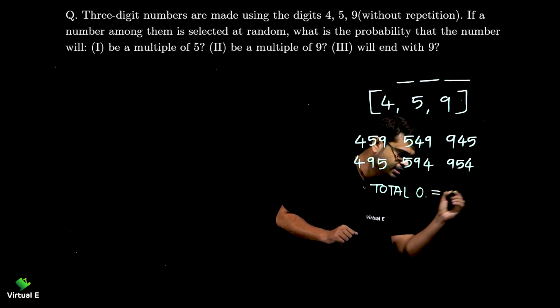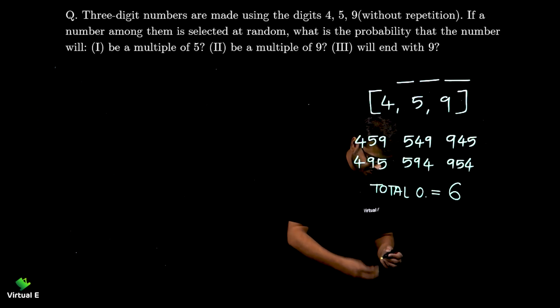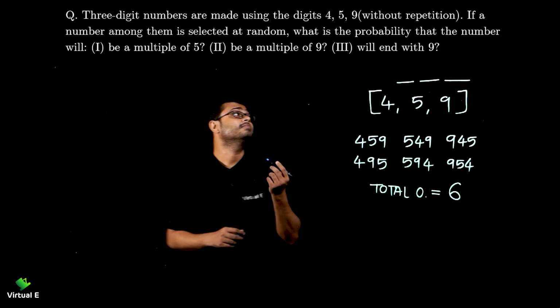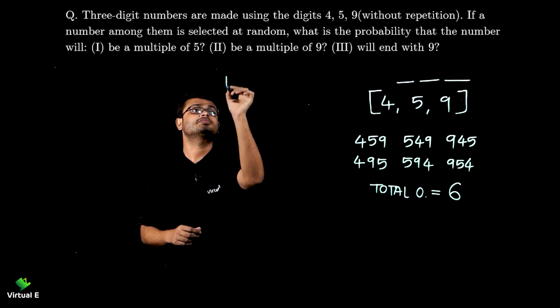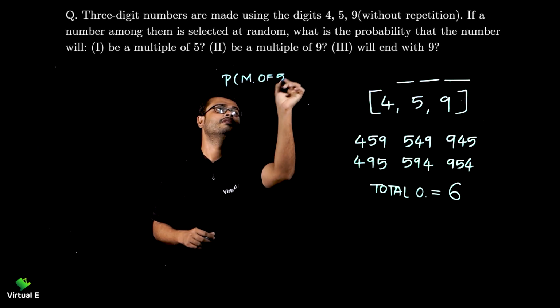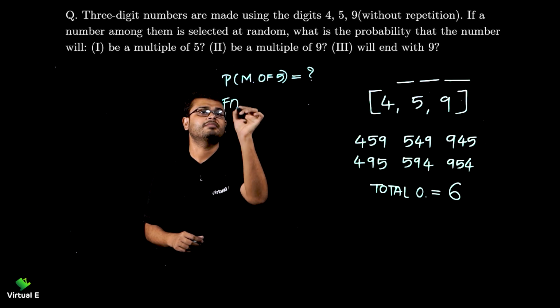Total outcomes is equal to 6. Done. Now we can start our question. So let's follow with the first condition, that multiple of 5. First we need to get multiple of 5 is equal to question mark. Let's start with the favorable outcome.